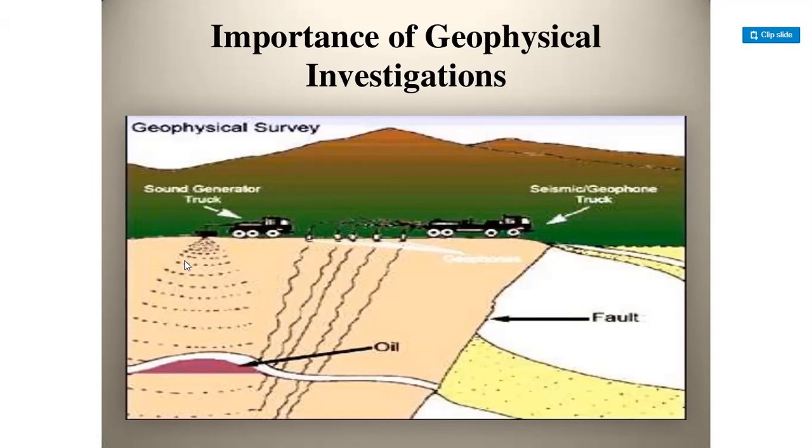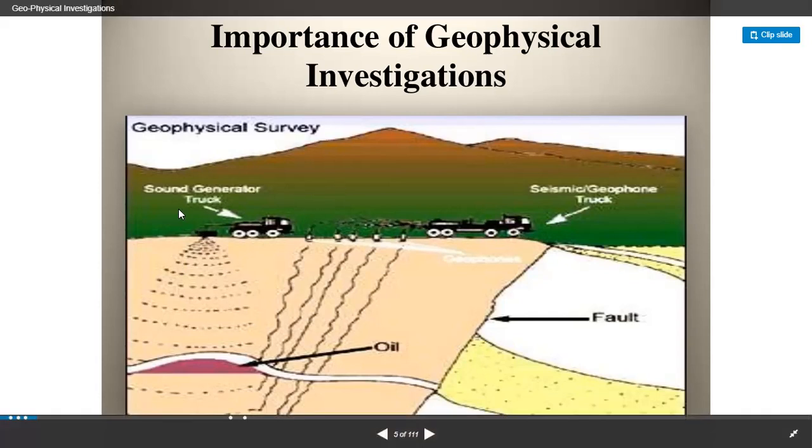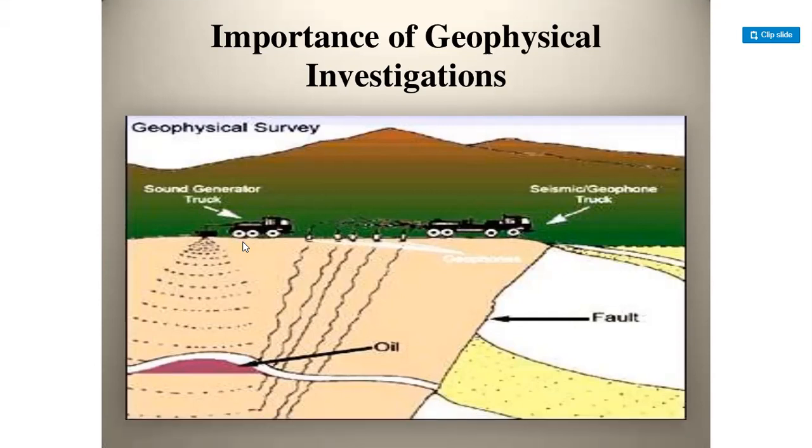First, what happens? For example, first a sound generator truck we need to place in a location. We have to dig 20 meters or 30 meters until we face the hard rock. Then in the hard rock also we need to drill 20 feet. Then they detonate some bombs. They produce the longitudinal waves. Those waves pass into the subsurface.